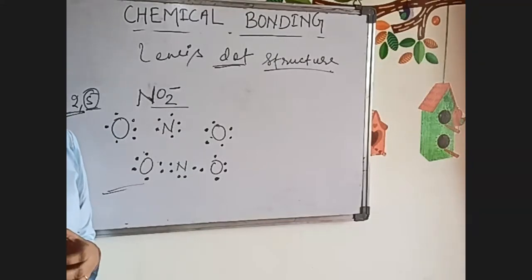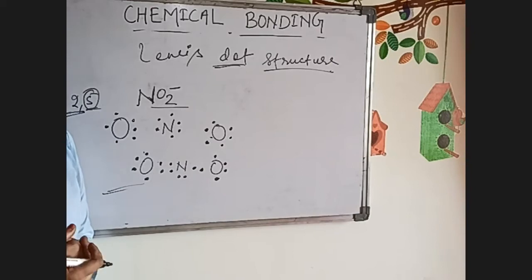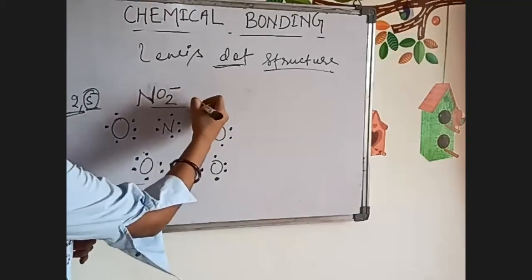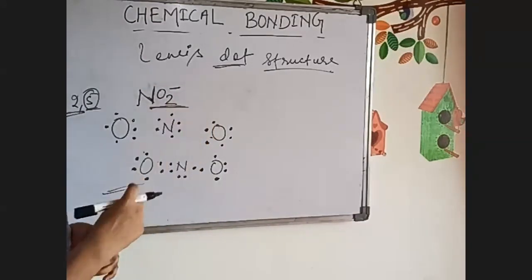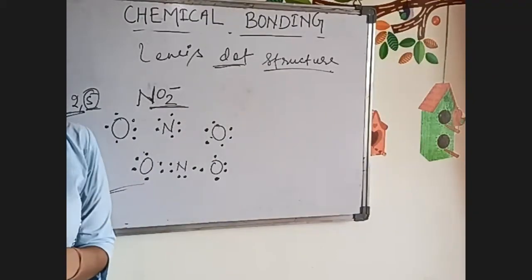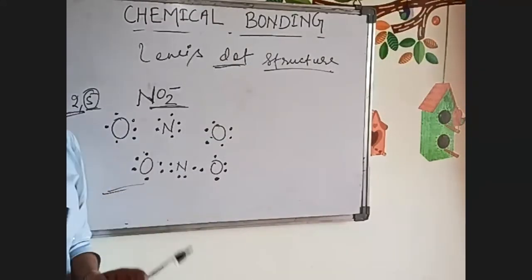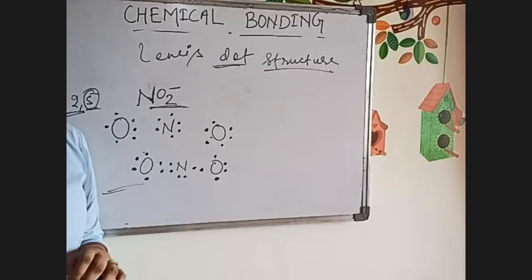So in the exam, the compound will be given, and you have to identify the Lewis dot structure which is given in the options. Generally this type of question does not come in the exam, but you should know the concept of what a Lewis dot structure is and how we can write it.